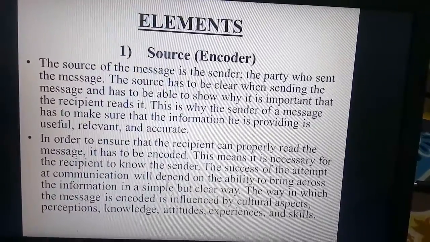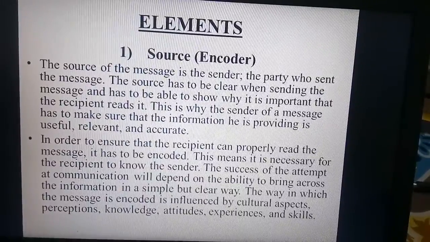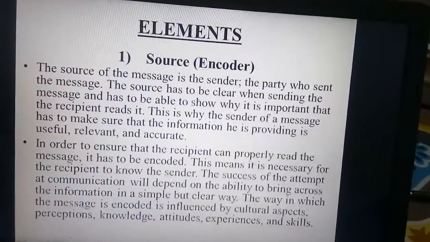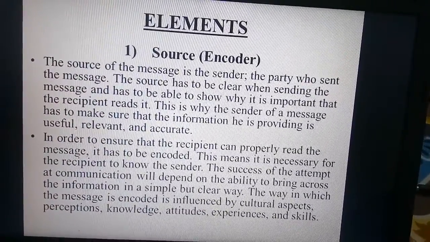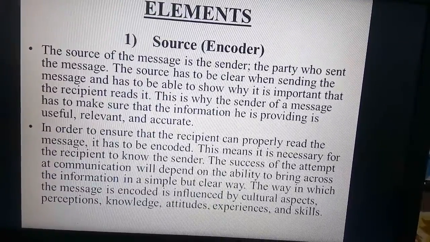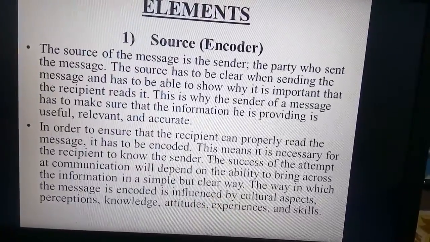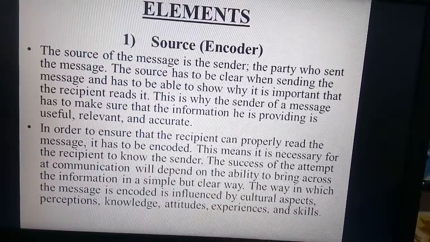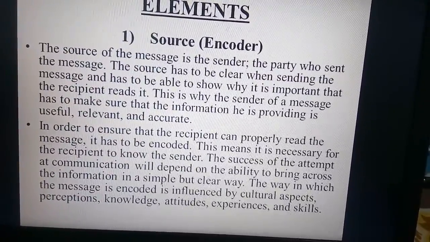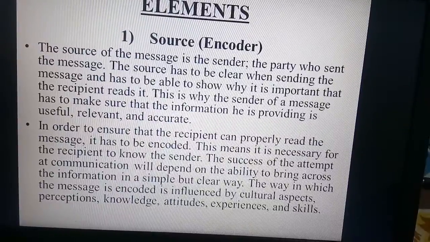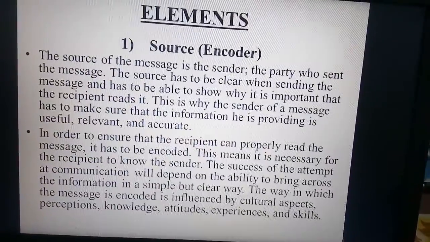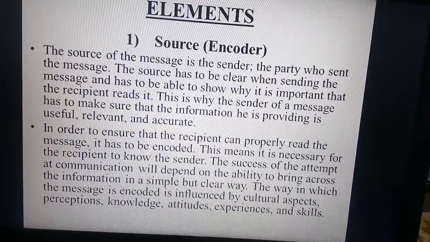This is why the sender of a message has to make sure that the information that he is providing is useful, relevant and accurate. Now how will he do that? To ensure that the recipient can properly read the message, it has to be encoded. What does encoded mean? This means it is necessary for the recipient to know the sender. The success of an attempt of communication will depend upon the ability to bring across the information in a simple but clear way. The way in which the message is encoded is influenced by a number of things such as cultural aspects, perception, knowledge, attitude, experience, and skill.